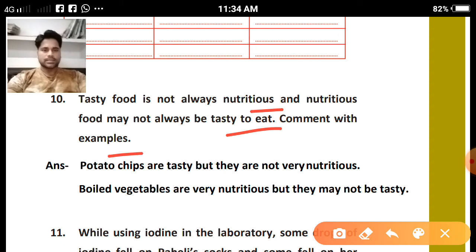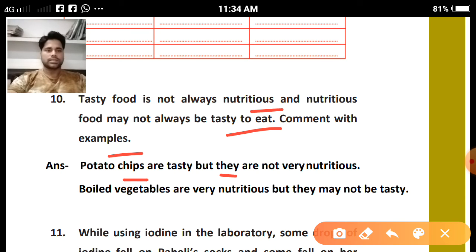Tasty food is not always nutritious, and nutritious food may not always be tasty to eat. Comment with examples. So, what is the answer? As we all like tasty foods, take potato chips. Potato chips are tasty, but they are not very nutritious because spices are added in excess to the potato chips, and potato chips are responsible for creating conditions in our body like obesity, and they are not very nutritious.